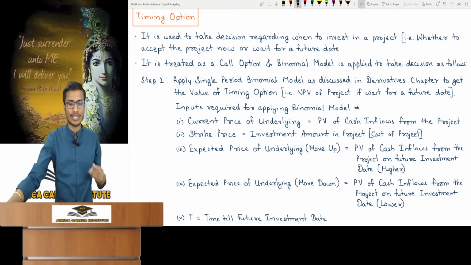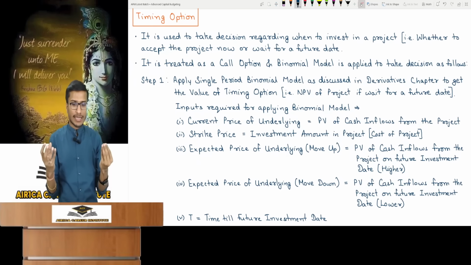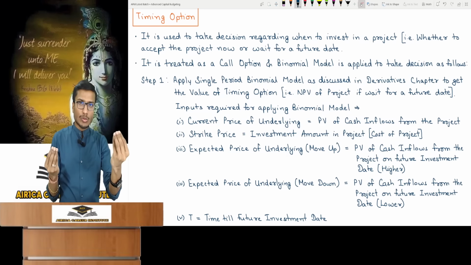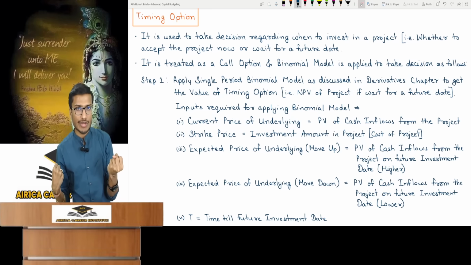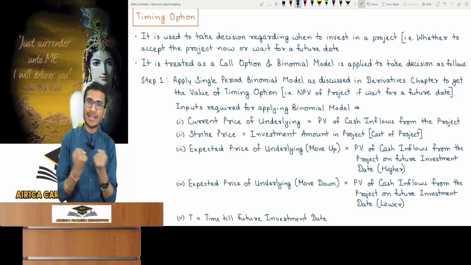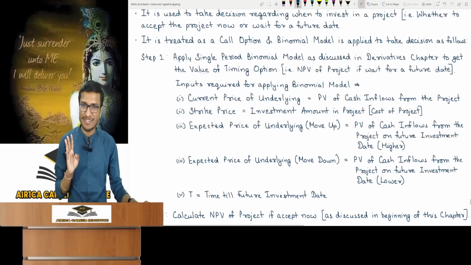Now for the calculation, we have to make a decision now. It is simple. Invest in the project today, then find out what NPV I will get. And if I invest in the project after 1 year, find out what NPV I can see according to today's value. Compare both, then the decision is made. That is working in 3 steps.